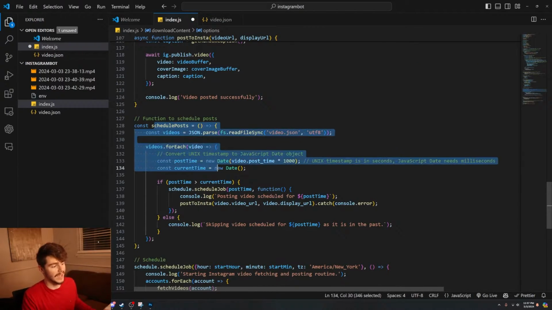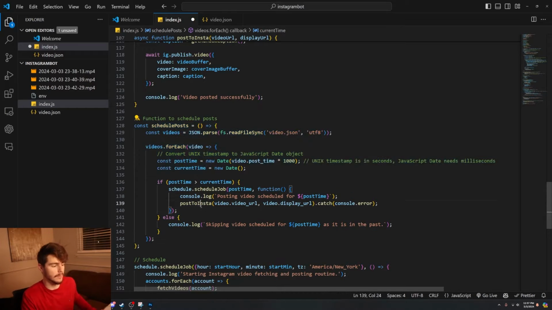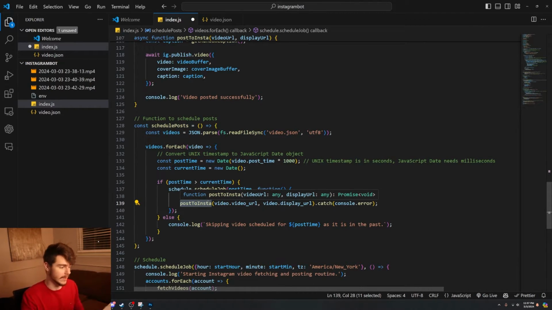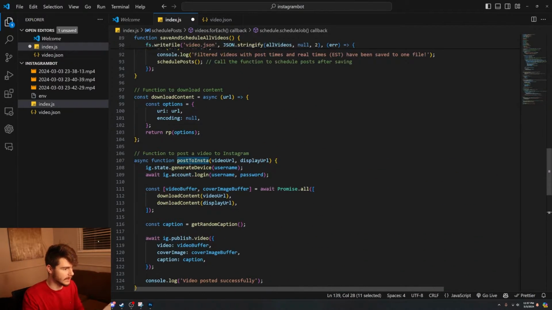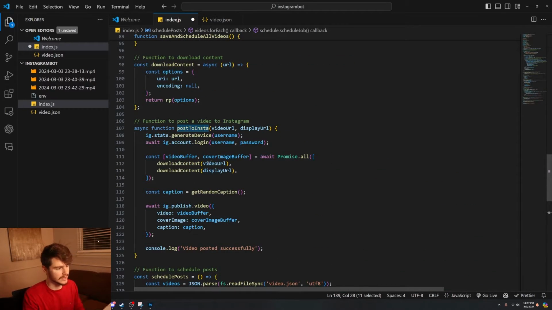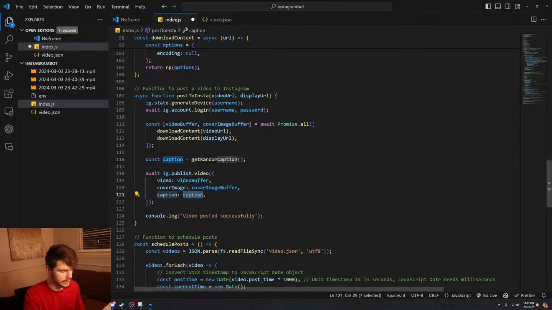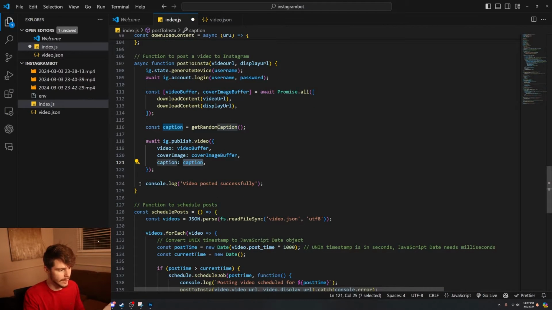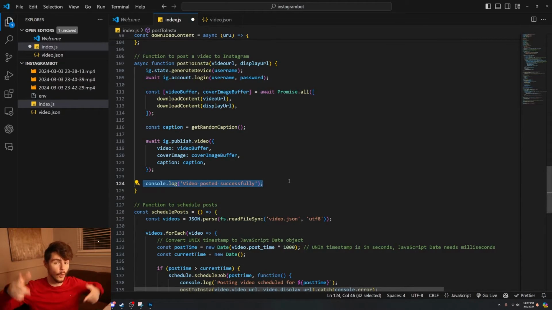And then once we have all these scheduled posts, it will post the video to Instagram at the time that we scheduled it at. This post to Instagram is a quick function here to download the video URL, download the display URL, get the caption, and then post that to Instagram. Whenever it's posted, we have a new video posted successfully to Instagram. And we can just have this running 24/7 on our glitch.com server.